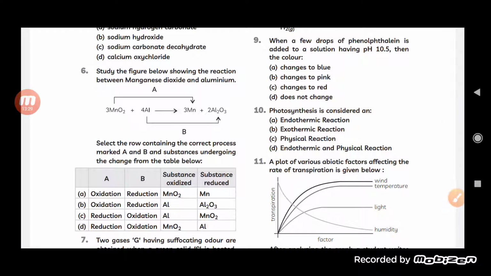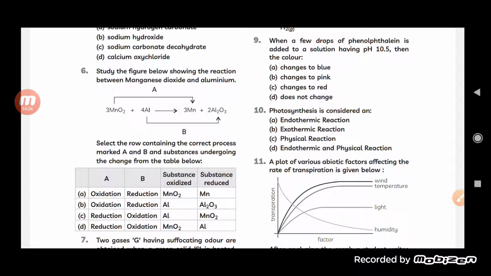Study the figure below showing the reaction between manganese dioxide and aluminium. Select the row containing the correct process marked A and B and the substances undergoing the changes from the table below. See here, rows are given, students, the correct process, and we have to find out when the oxidation or the reduction happens, and also the substance which gets oxidized or reduced.